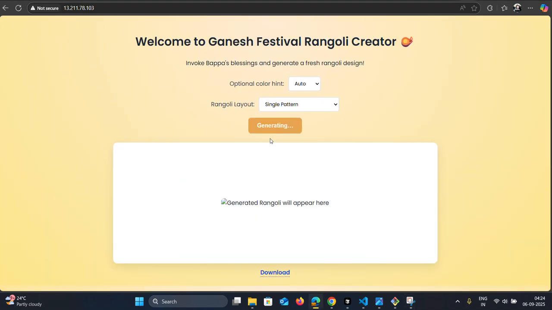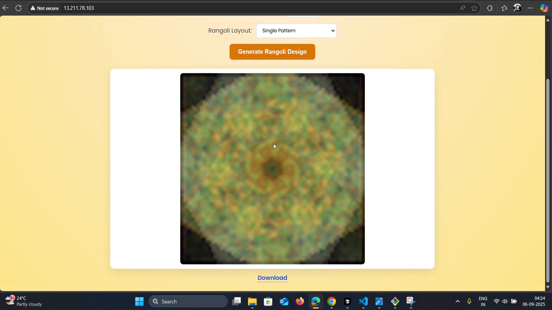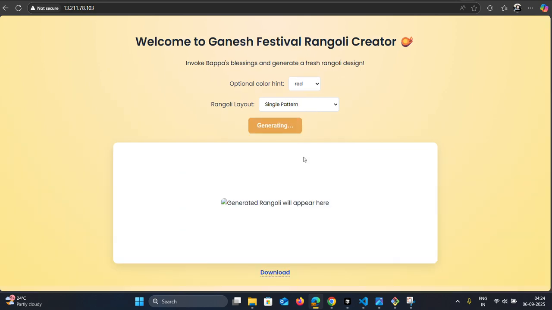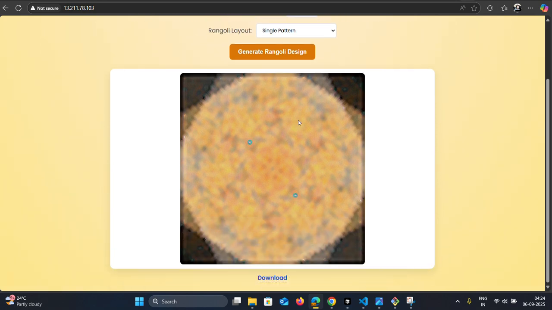Let me recreate again. This time it created a different pattern. Here we could see some essence of flowers, and let me try to give some different tilt. Oh, this is something. Now someone could say this looks like a star, and this is a circle.